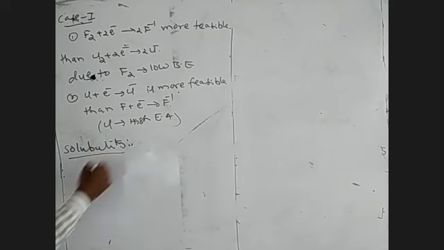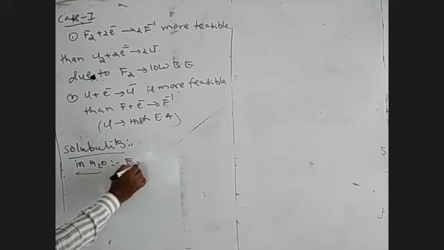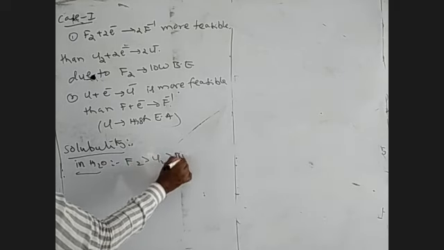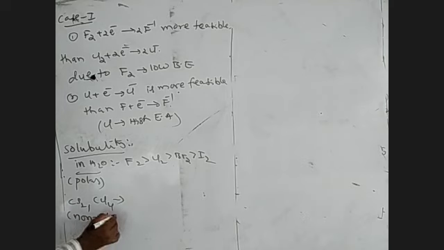The next one is the solubility of halogens. Here, the solubility of halogens in water: F2, Cl2, Br2 and I2. F2 is more soluble than Cl2, Cl2 is more soluble than Br2, Br2 is more soluble than I2. Water is considered a polar solvent. Next, solubility in carbon disulfide or carbon tetrachloride, which are non-polar solvents.